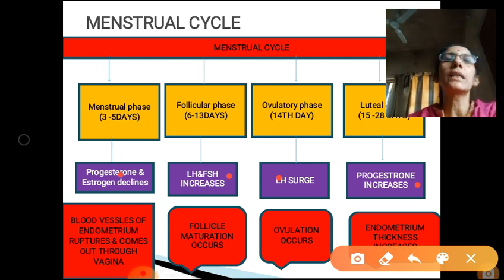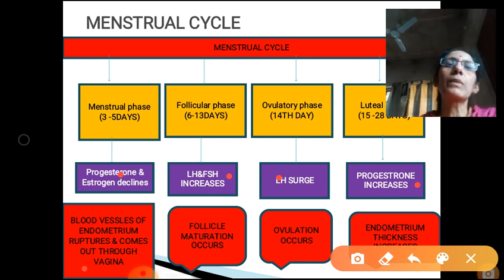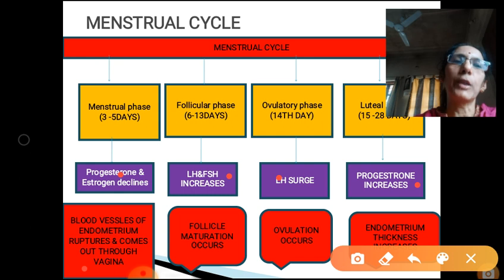So what changes occur? During menstrual phase, blood vessels of the endometrium rupture and come out through the vagina. Second is follicular phase. What is the other name? Very good. It is called as proliferative phase, during which follicles undergo maturation. The follicles are undergoing maturation.